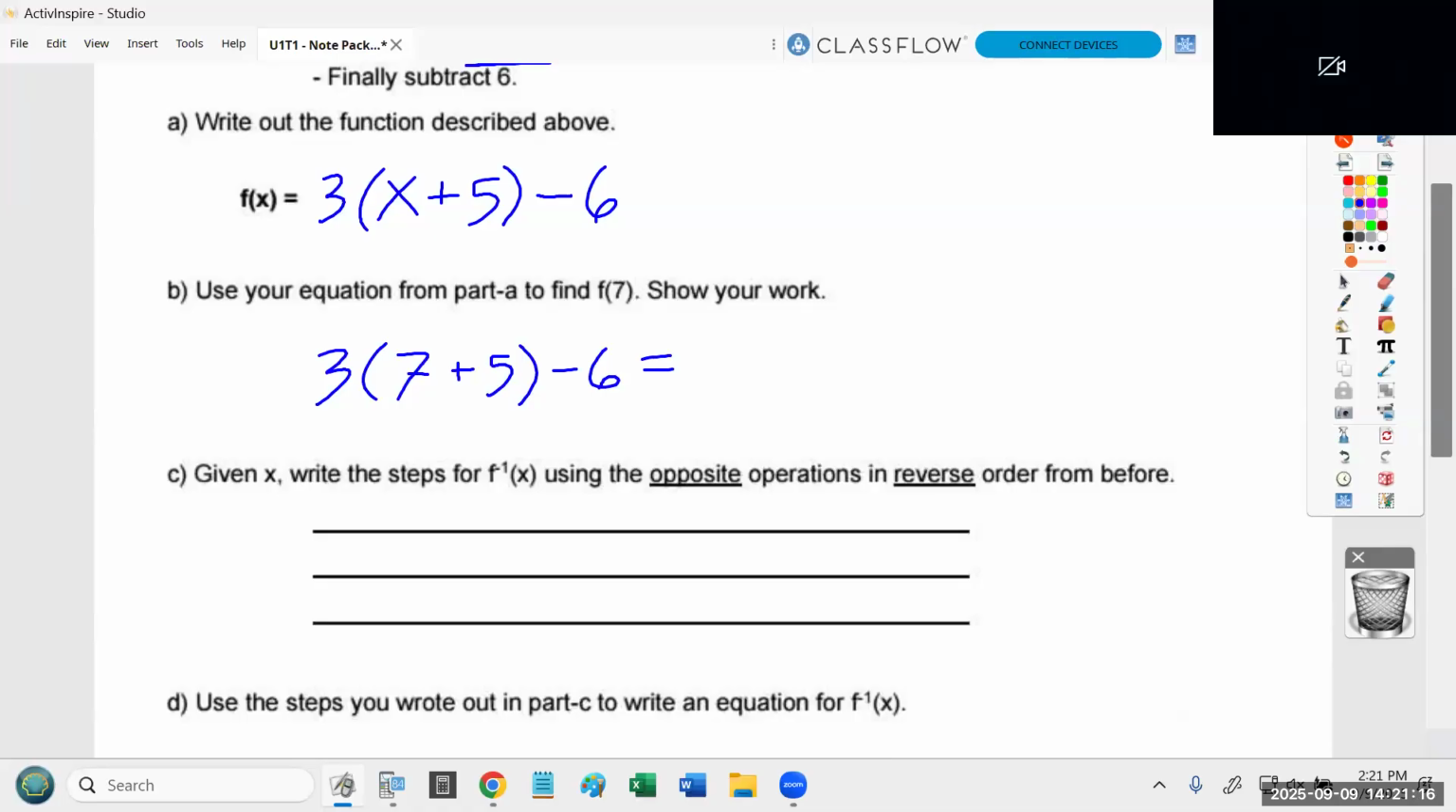Somebody said it. 12. 7 plus 5 is 12. Now we have to do 12 times 3. Now, when I do 12 times 3, bear with me here for a moment. When I'm doing 12 times 3, I don't do 12 times 3. I break up the 12 as 10 and 2. I find it's a lot easier to do it in parts.